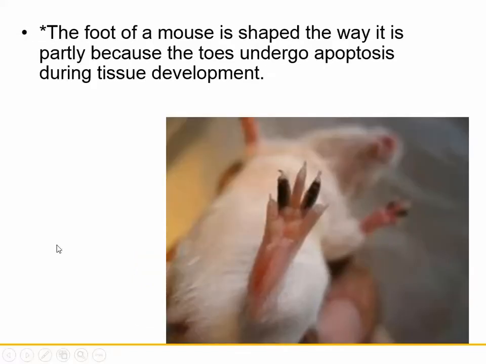Here's an example of apoptosis at work. Obviously cells had to stop growing. Don't worry about the black and the pink. But on this mouse's foot, the cells have to stop growing, otherwise you would have one solid foot. You wouldn't have the individual toes.